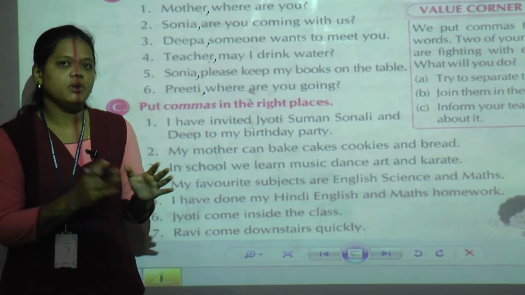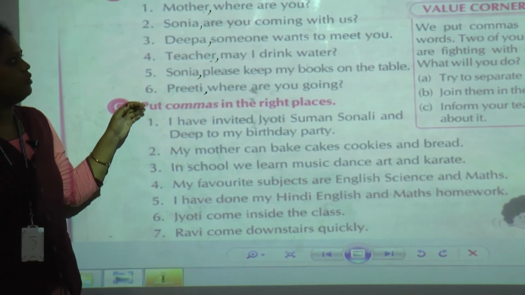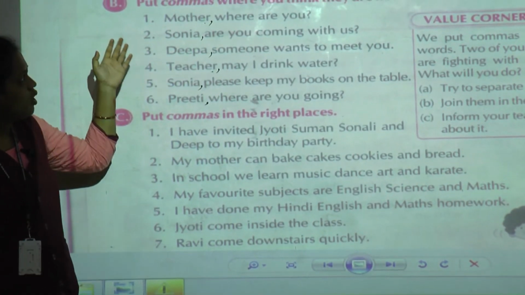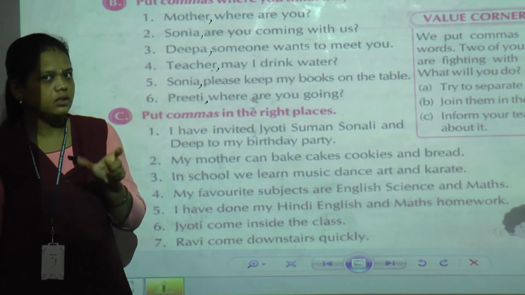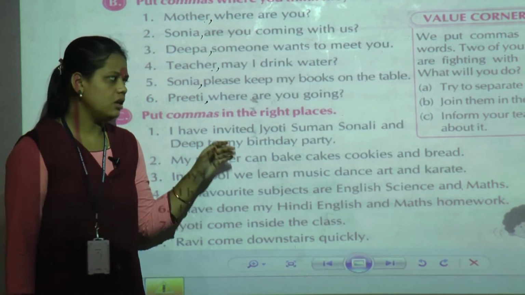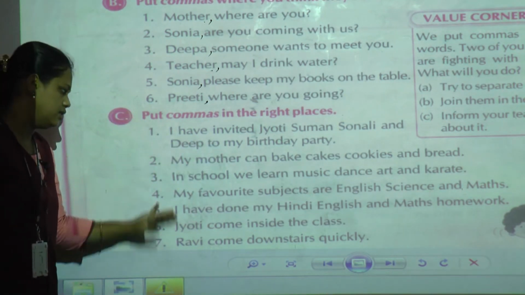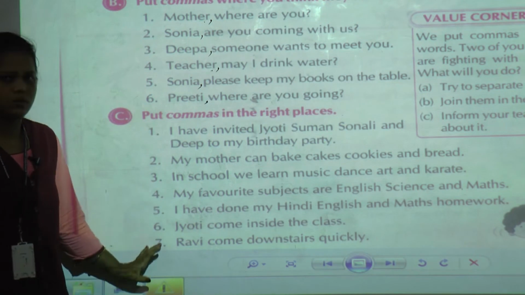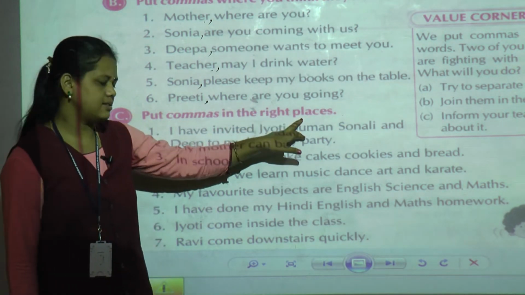Next, the comma is used to separate a noun from the rest of the sentence. Now with these 2 rules we are going to follow, the third question, C1, is to put commas in the right places.